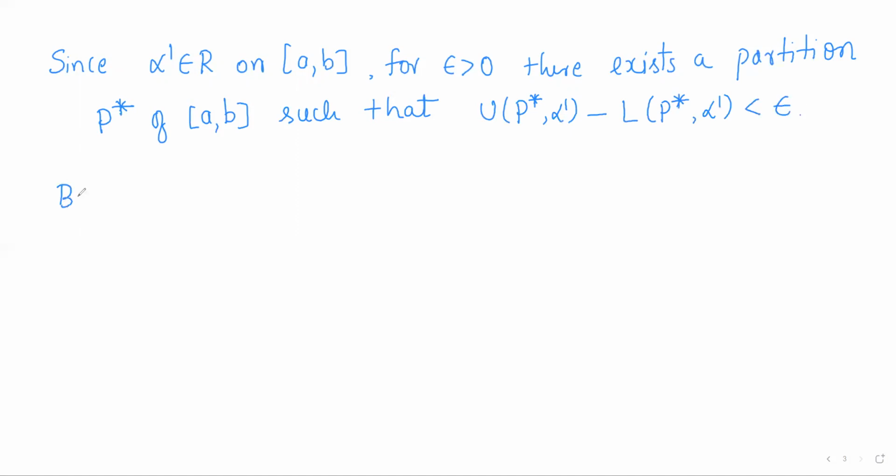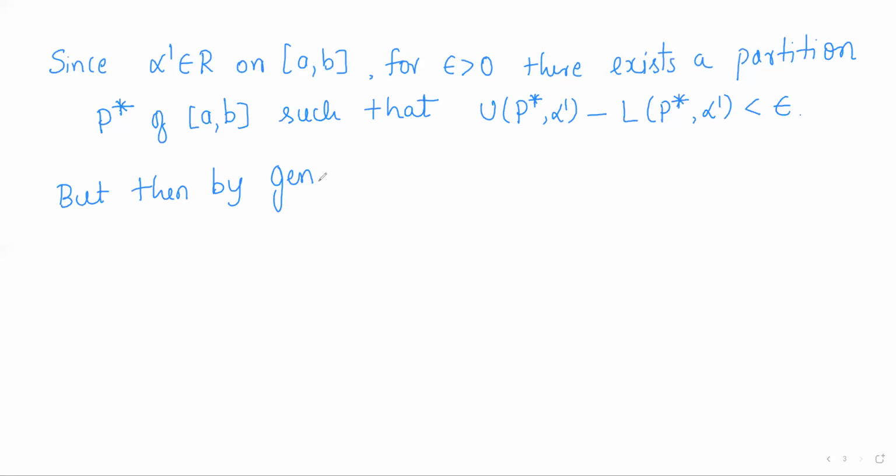But then, by the generalized Riemann criterion for integrability, this condition not only holds for the partition P star, but for all refinements of P star.